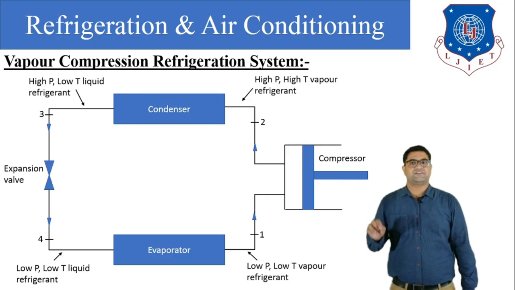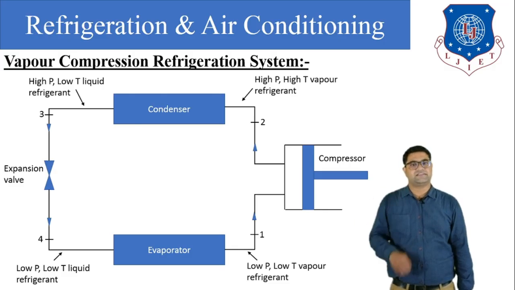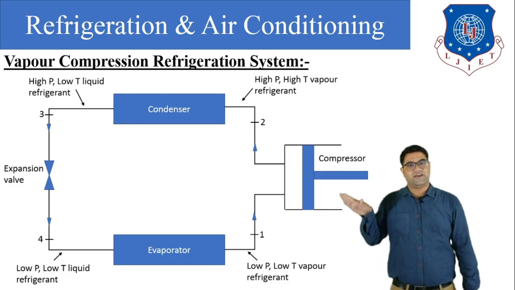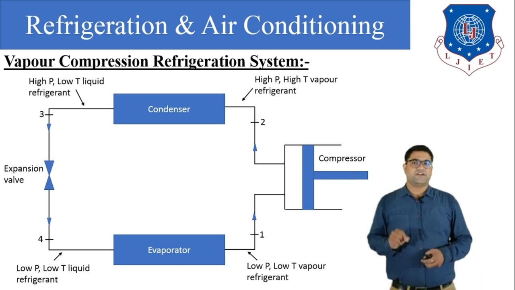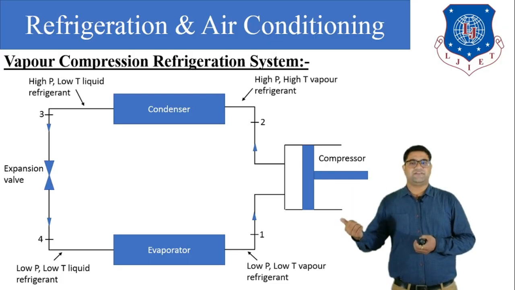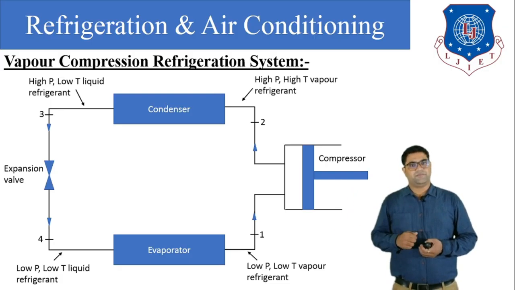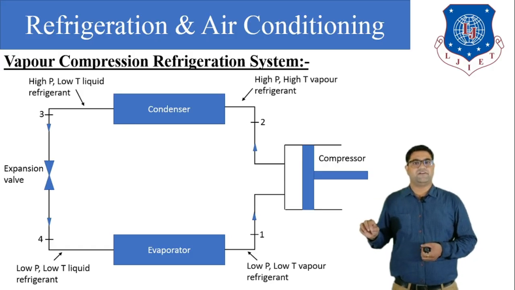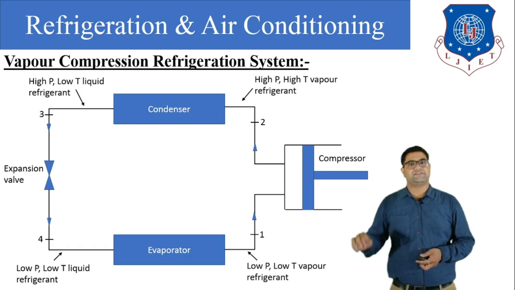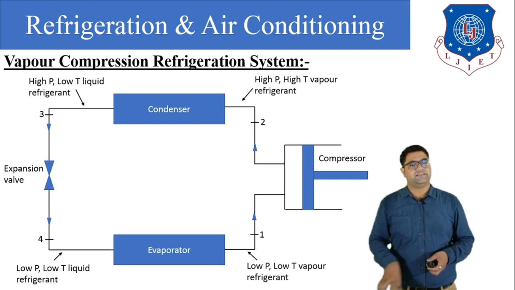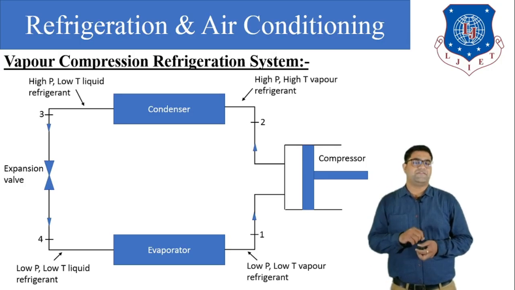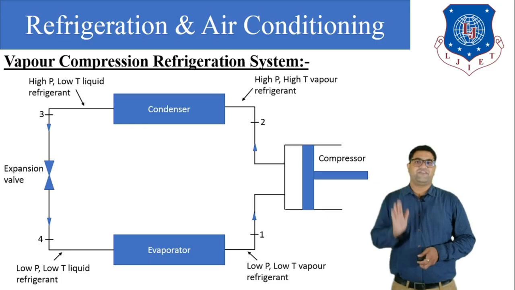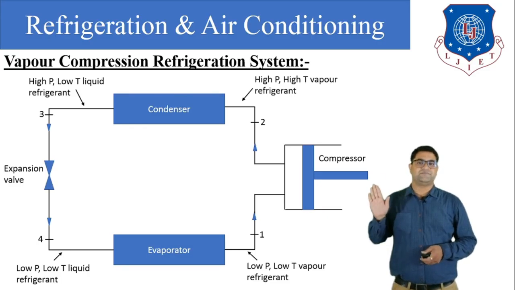So we can say that high pressure, low temperature liquid refrigerant will go out from the condenser. Then this high pressure, low temperature liquid refrigerant will enter the expansion device, where its pressure will be reduced but the enthalpy will remain constant. After that, from the expansion device it will go to the evaporator. At the inlet of the evaporator there is low pressure, low temperature liquid refrigerant, which will gain heat and again convert to low pressure, low temperature vapor refrigerant. Okay, so this is how the vapor compression refrigeration system works.